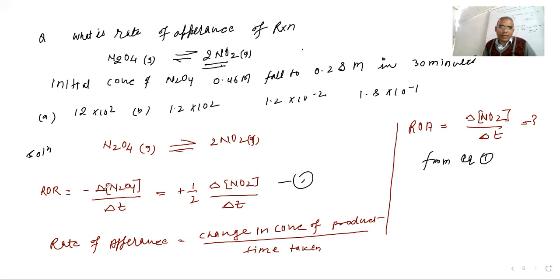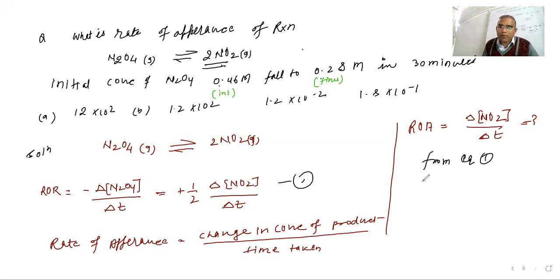So here is the concentration of N2O4, how much is changing. See, this is the initial, and because it is a reactant, initially it will be large and finally it is going to decrease. Yes or no? So if I write it here, this will be the initial concentration, and this is the final concentration. Is it okay for you to understand this?